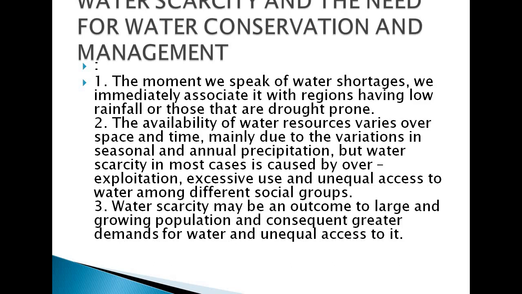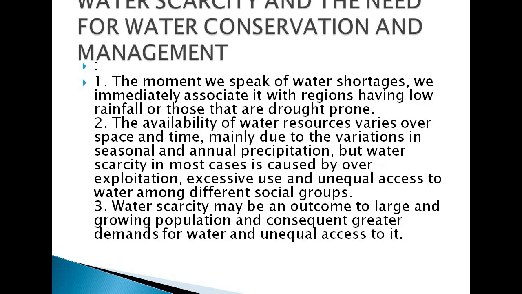So in some way or the other, they are traveling for kilometers to have some water, or they are asking the government to help them provide water. This is what unequal access to water among different social groups is about. Now this water scarcity may be an outcome of a large and growing population and consequent greater demand for water, and unequal access to it.